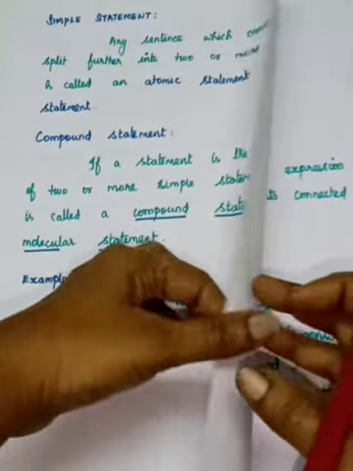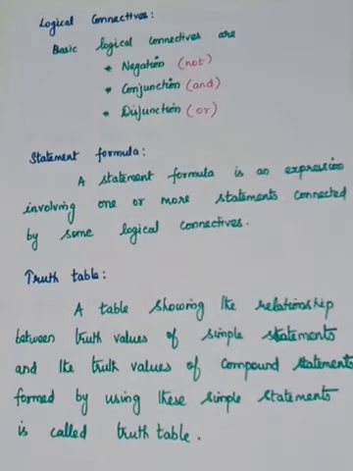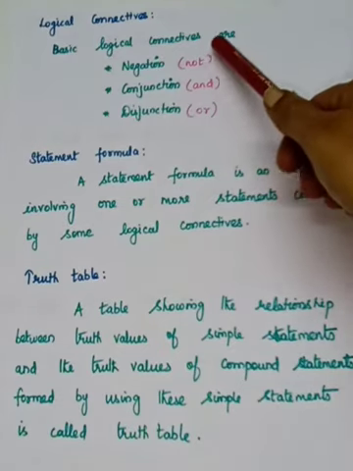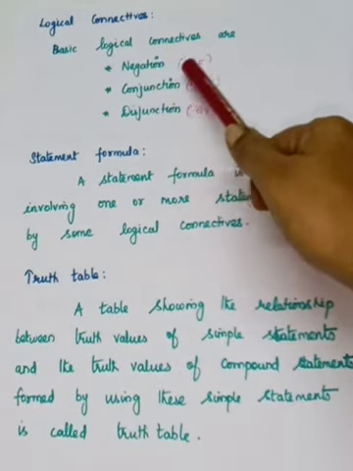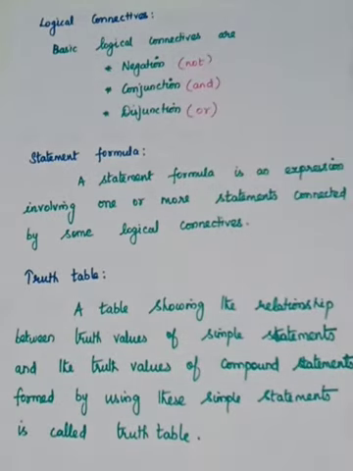We'll come to the next, the logical connectives. From simple statements, if you want to combine two or more of them to make a compound statement, we need some logical connectives. The logical connectives are negation, which can be denoted by not, conjunction, which means and, and disjunction, which means or.